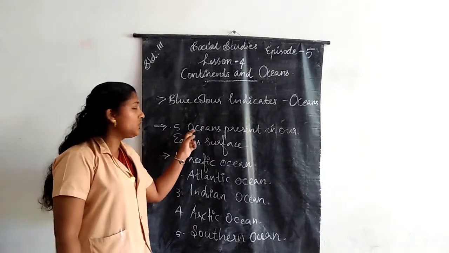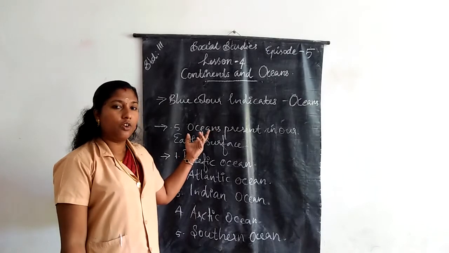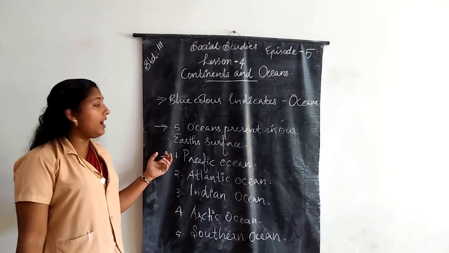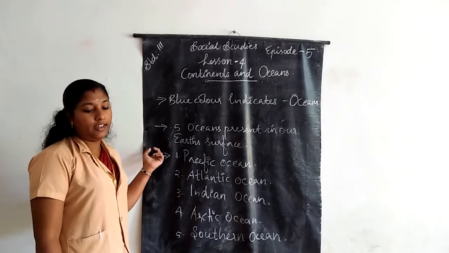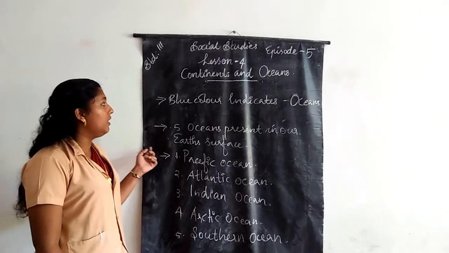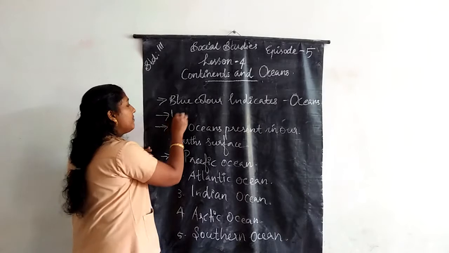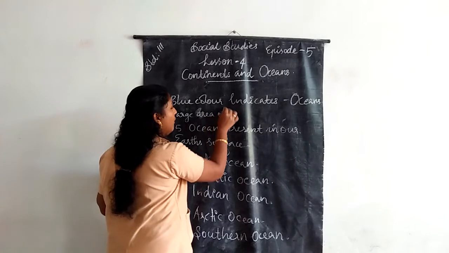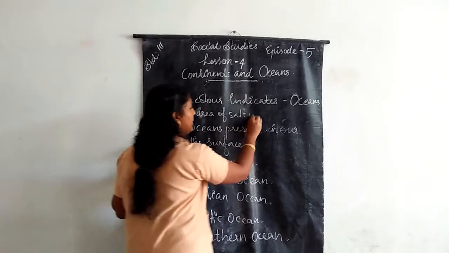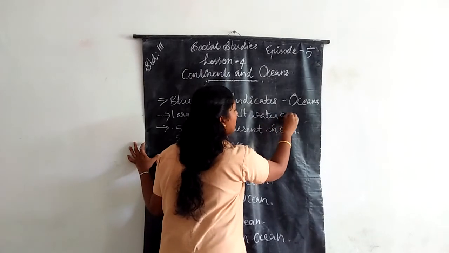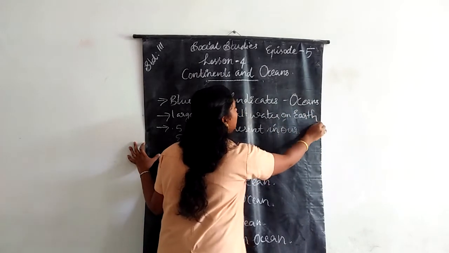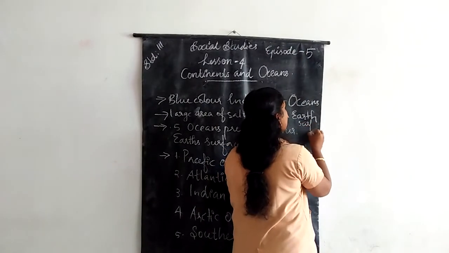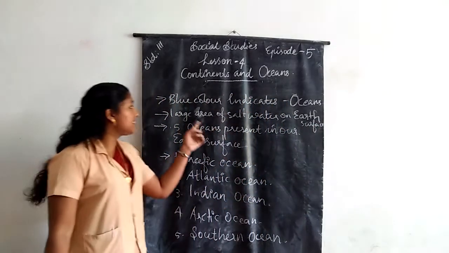What are oceans? A large area of salt water on the surface of the earth is called an ocean.